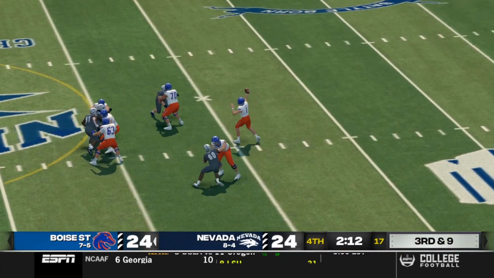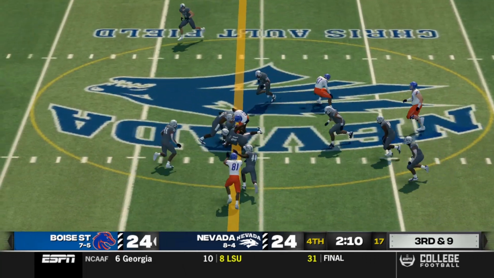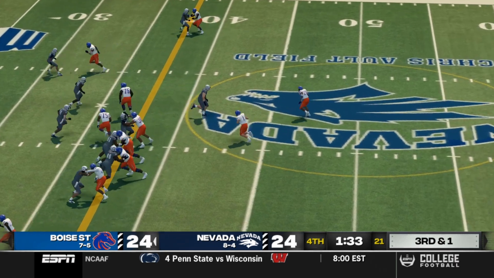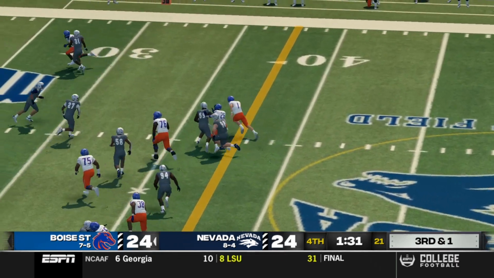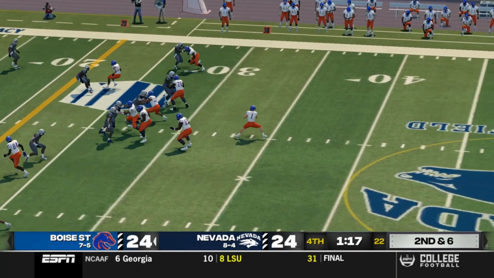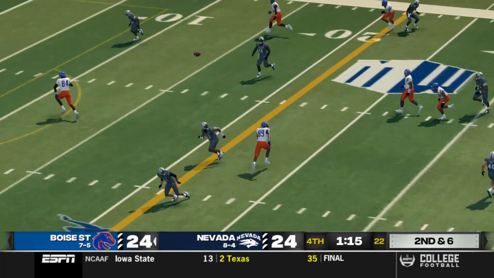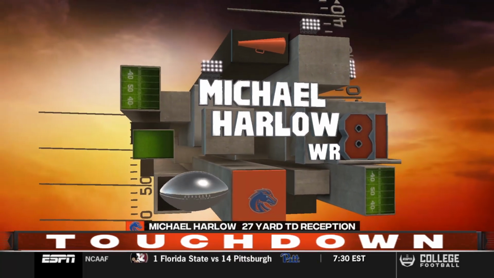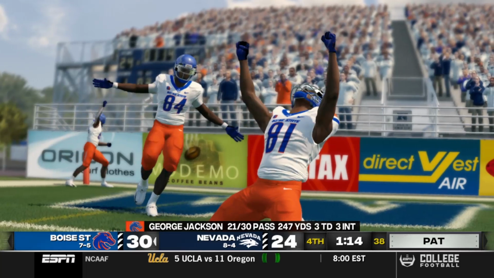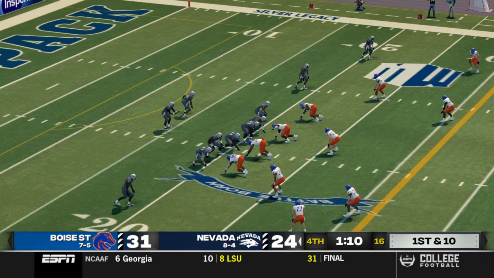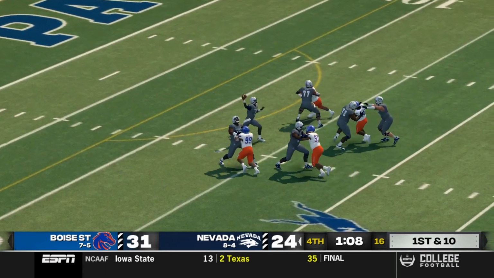So still a tie football game, and George Jackson and the Boise State offense has a big chance here. Dom Armstrong for 10, and then Jackson somehow getting away from all of the tacklers, picking up 7 yards and a first down. Here's Jackson with a big throw. He's got a man wide open. It's Michael Harlow for 27 yards. So Jackson throwing 3 picks, he negates it with 3 touchdowns, and he gives the Broncos the lead.